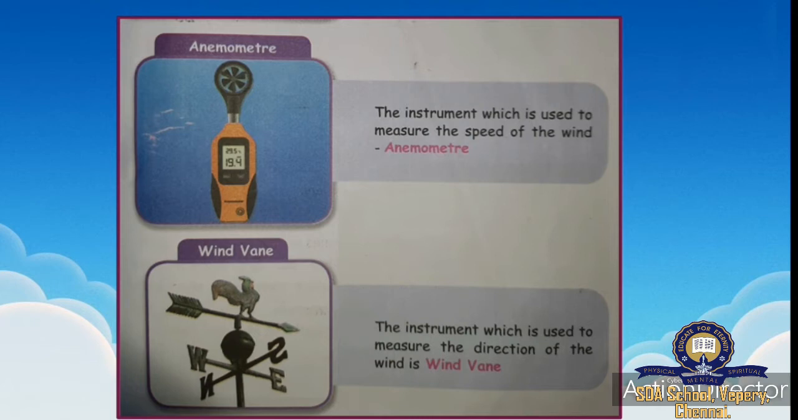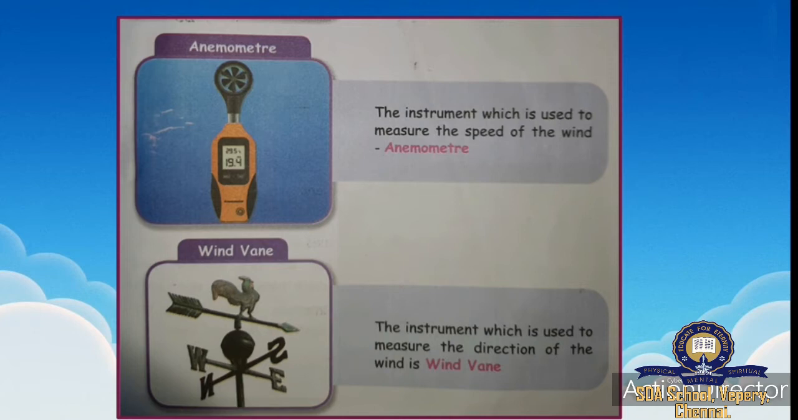Then there is the wind vane. The instrument which is used to measure the direction of the wind is the wind vane. So using a wind vane you can measure the direction of the wind.